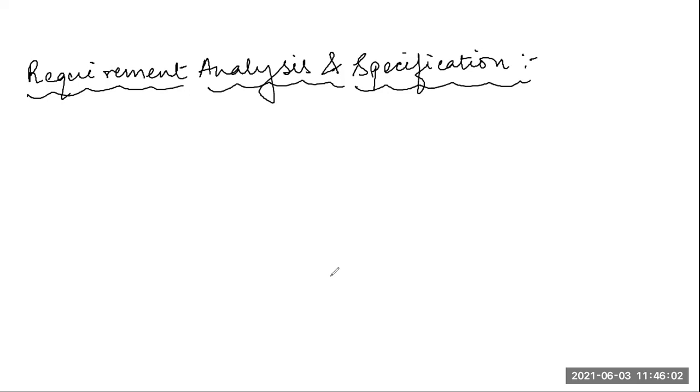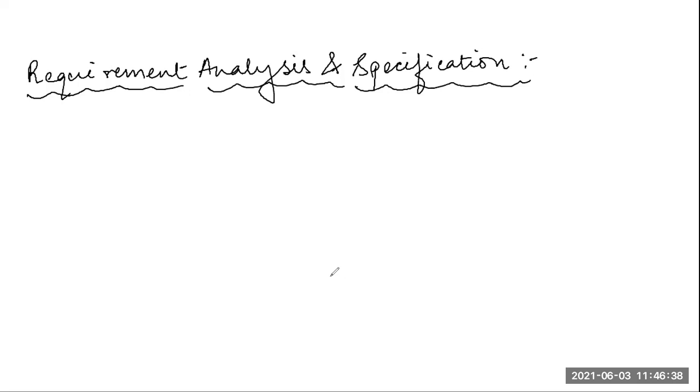Okay. So now, when will this requirement analysis phase start? The requirement analysis and specification phase starts after the feasibility study stage is complete, as we have seen in our life cycle models. After the feasibility study phase is done, we can conclude whether the project is financially possible or not, and whether it is technically feasible or not.